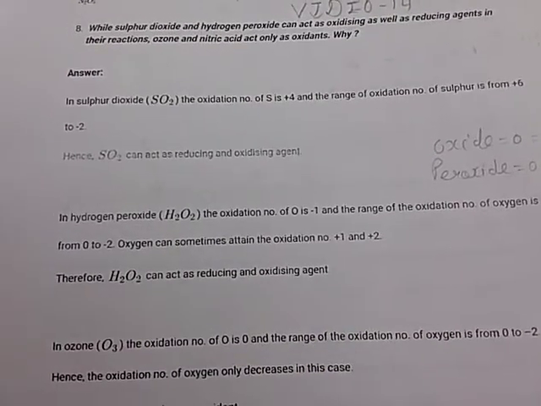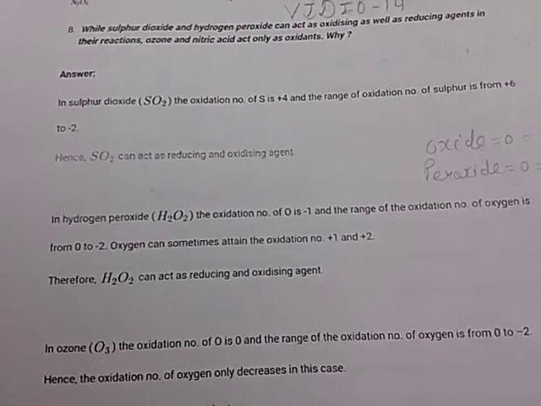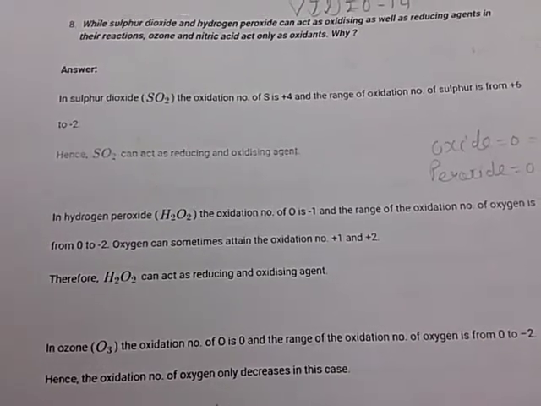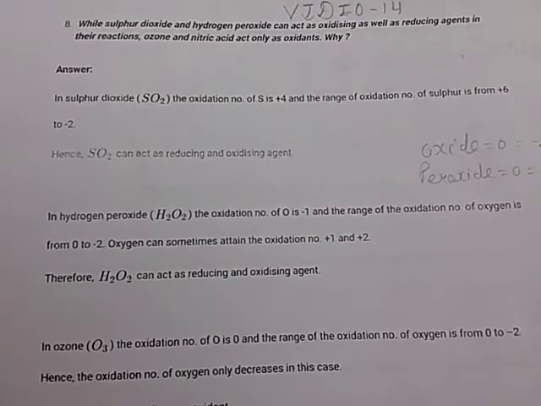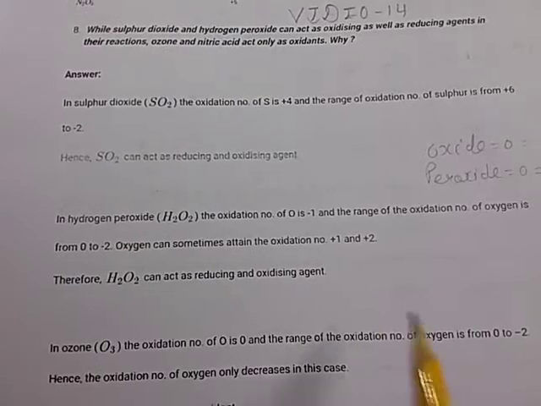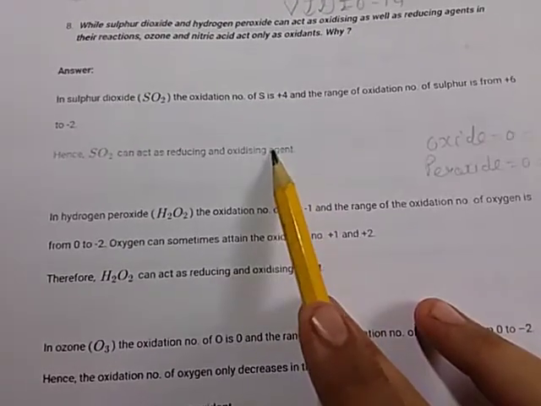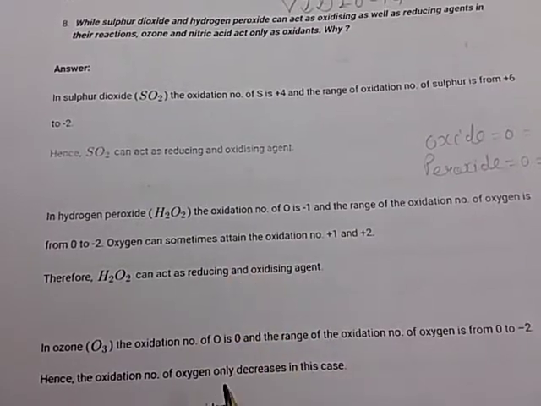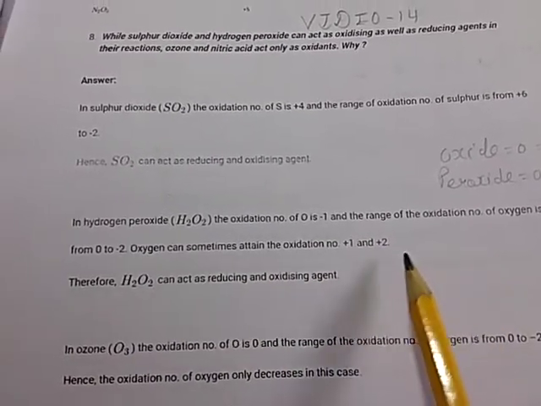Third given example, ozone, O3. In O3 the oxidation number of O is 0, and the range of the oxidation number of oxygen is from 0 to -2. So the oxidation number of the oxygen only decreases in this case. For sulfur dioxide, hydrogen peroxide and ozone, we have to see decrease and increase.